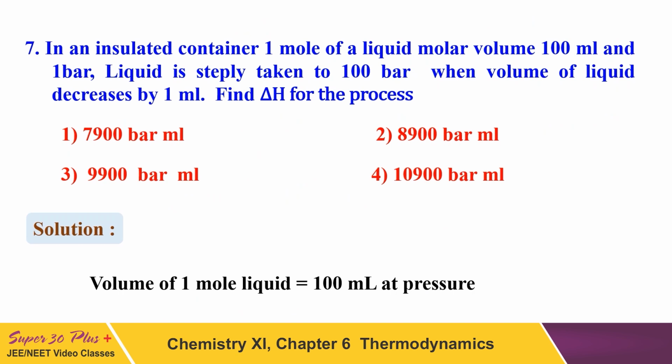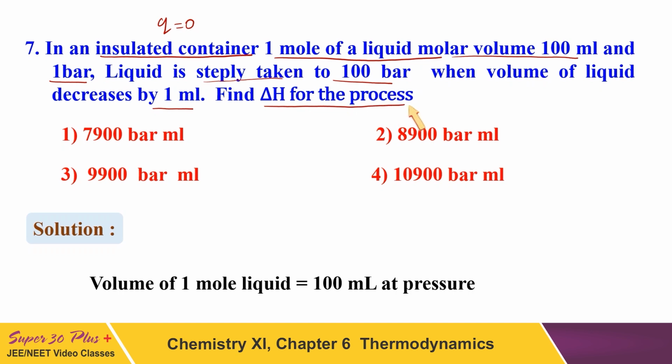Again, question number 7. In the insulated container. Now what do you mean by insulated container? The moment you hear the term insulated container, what should come to your mind? Q must be 0. 1 mole of a liquid, molar volume 100 ml. 1 mole of any liquid for which the volume is 100 ml at 1 bar. Liquid is steeply taken to 100 bar. Pressure is changed from 1 bar to 100 bar. When the volume of the liquid decreases by 1 ml, find out the delta H of the process.